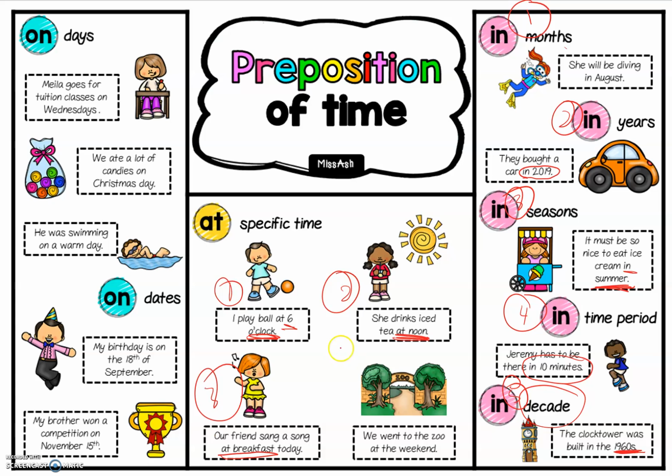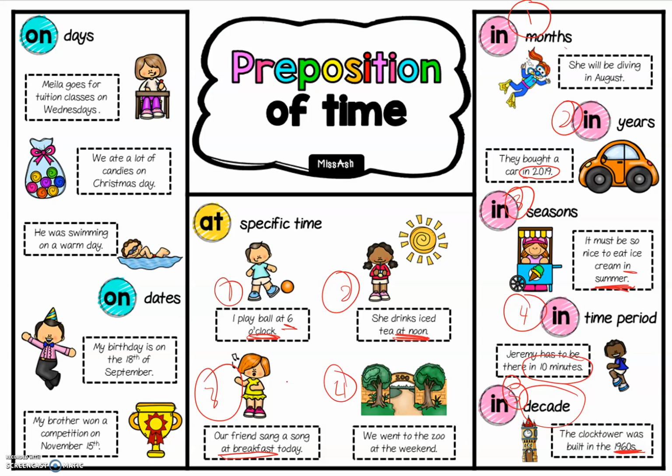And the last one where we use at is weekend. We went to the zoo at the weekend. So at the weekend is a time period between Saturday and Sunday. It can be any day, but we know that it's at the weekend, right? Okay, that is at. Now we look at the last keyword for today, which is on.